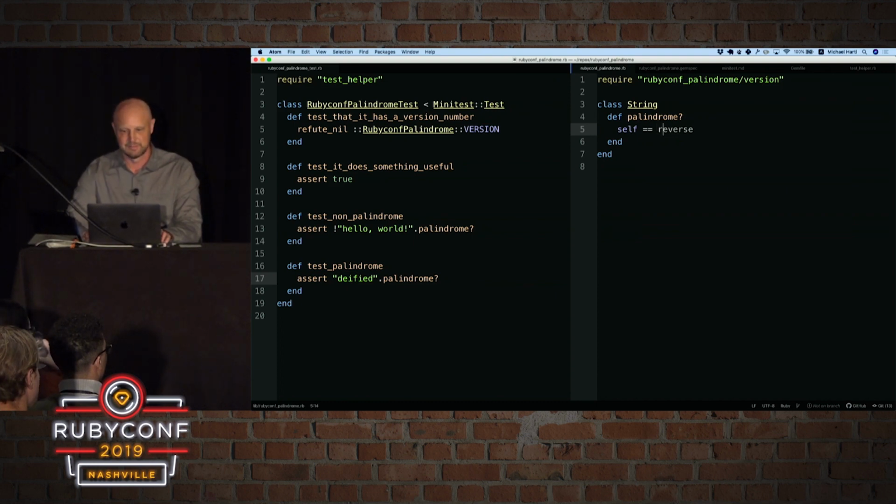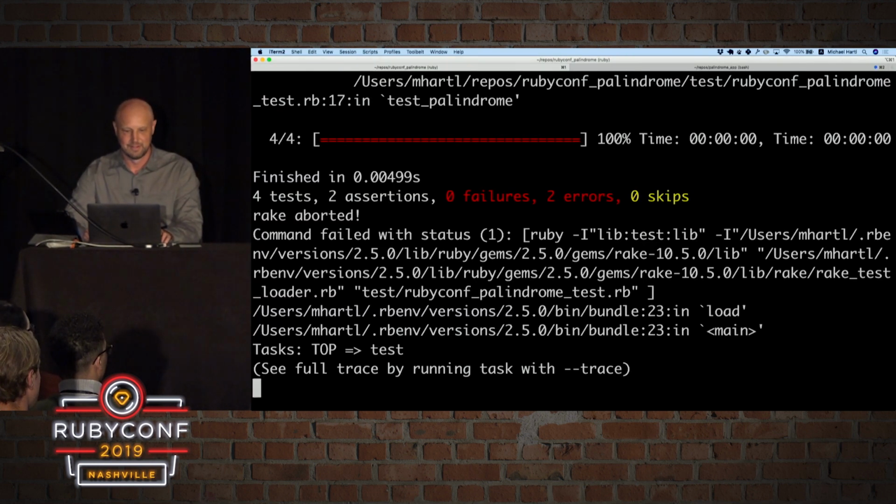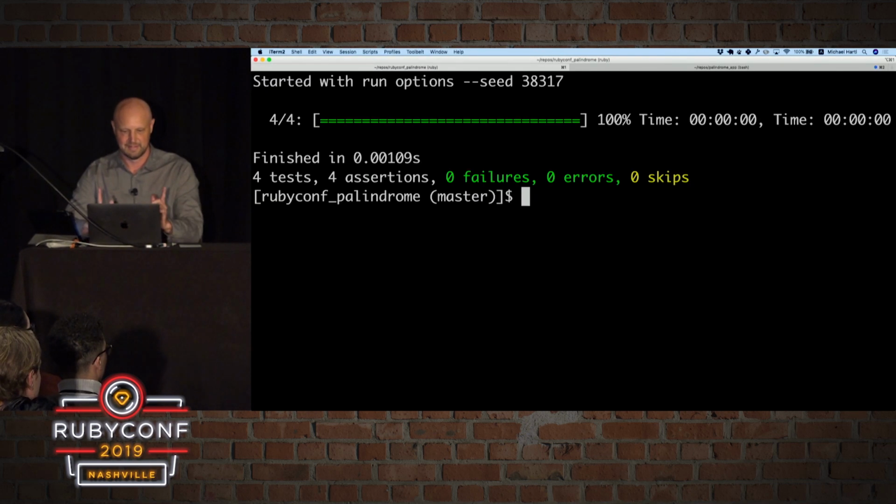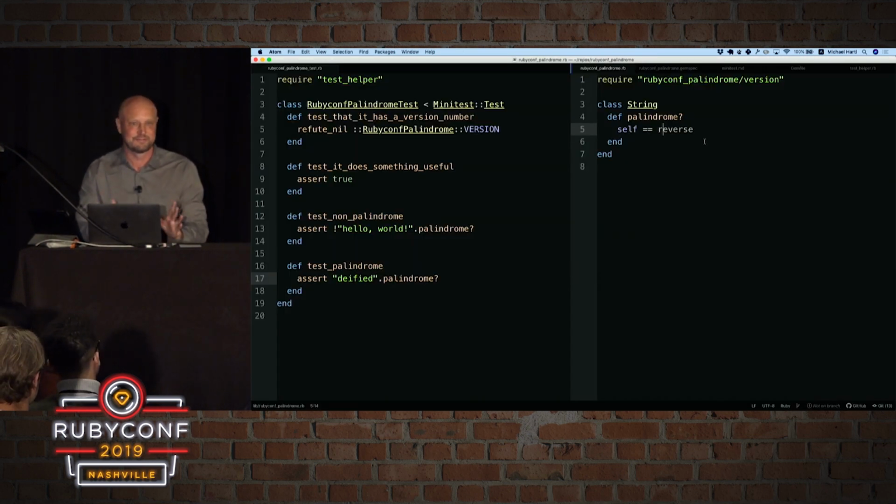Are we really sure? Oops, there's a typo there. It's red, so that caught the error. It's actually just self double equals reverse. And that's green. Now, this is kind of a reverse refactoring. We're going to change something in the test and use the application code to test the test.